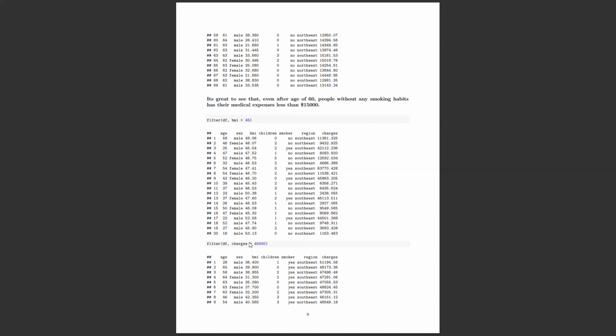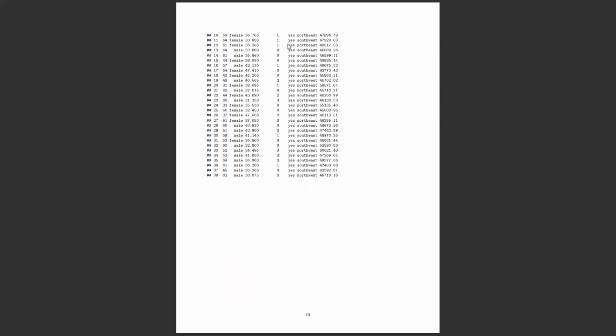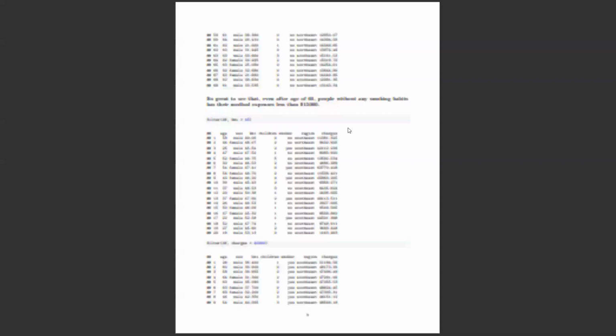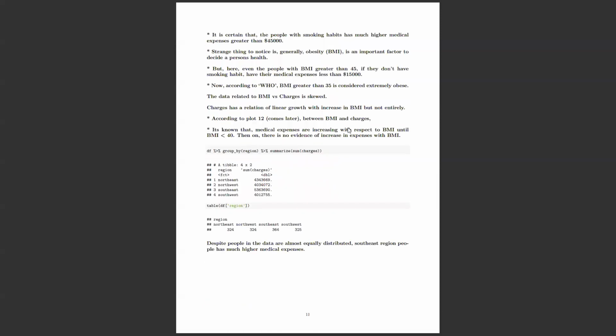Let me put it this way: if a person has medical expenses more than 45,000, it means he or she has a smoking habit. There are 38 people out of all 1,300 whose medical expenses are more than 45,000 US dollars, and everyone has a smoking habit. That's an important thing, right? If you have a smoking habit, obviously you will have more medical expenses.